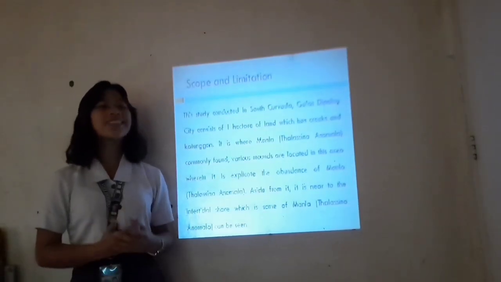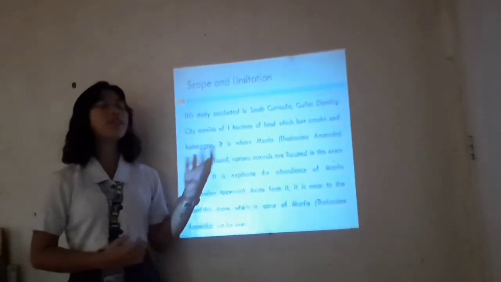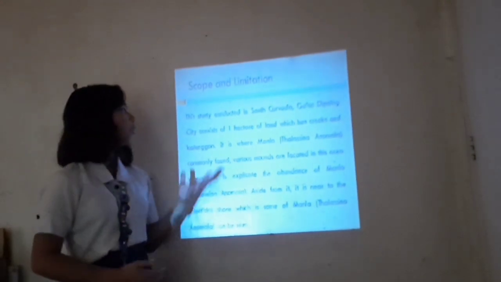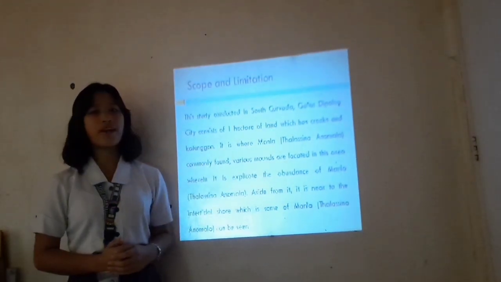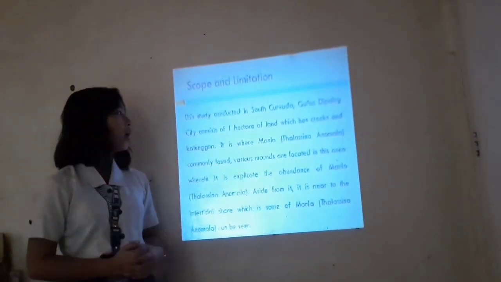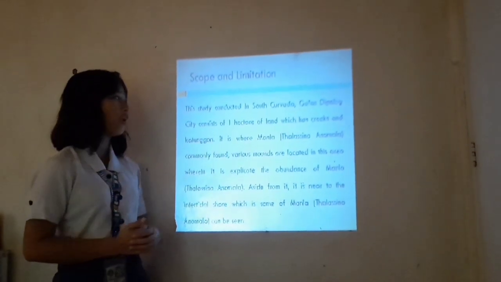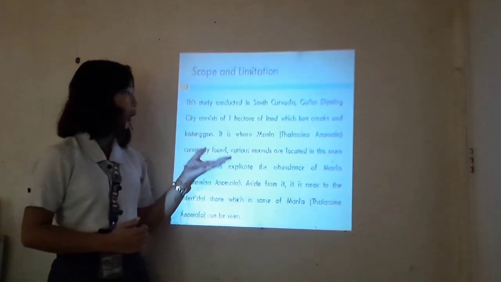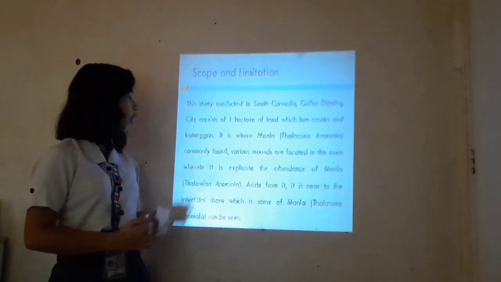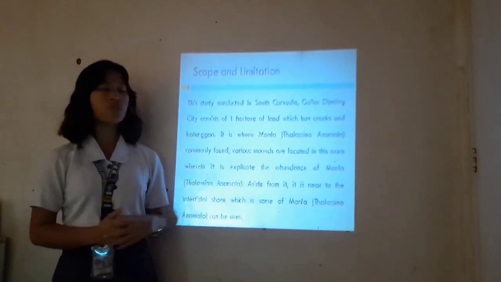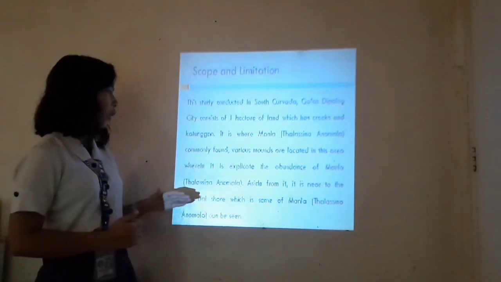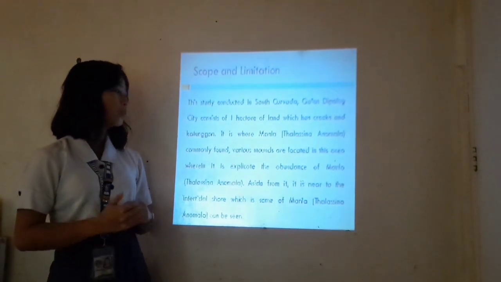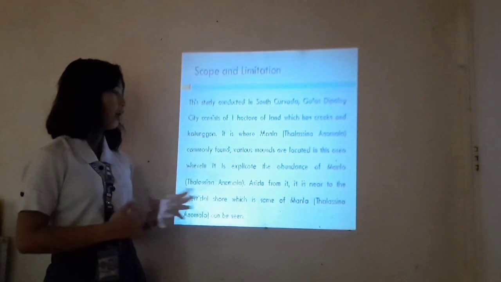Next, let's discuss the scope and limitation of the study. This study, conducted in South Curvada, Galas, Dipolog City, consists of 1 hectare of land which has creeks and katungan because it is where Manla or Thalassina anomala is commonly found. Various mounds are located in this area, which are burrows of Manla or Thalassina anomala.